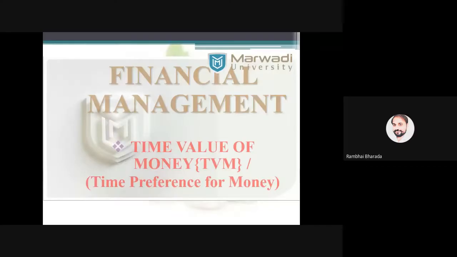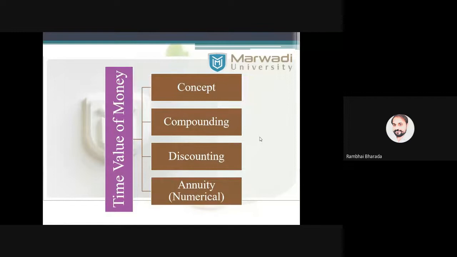In time value of money, we have different calculations and different values. Specifically, we have two types of calculations: compounding calculation and discounting calculation. Compounding is also known as future value, and discounting is also known as present value.